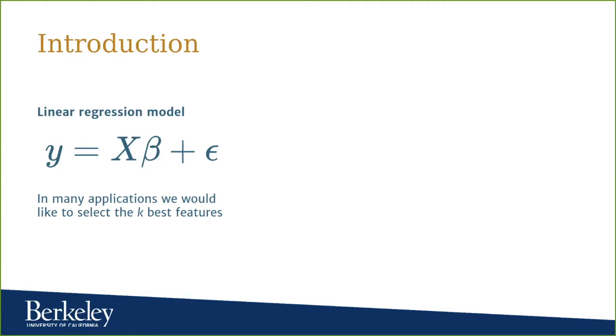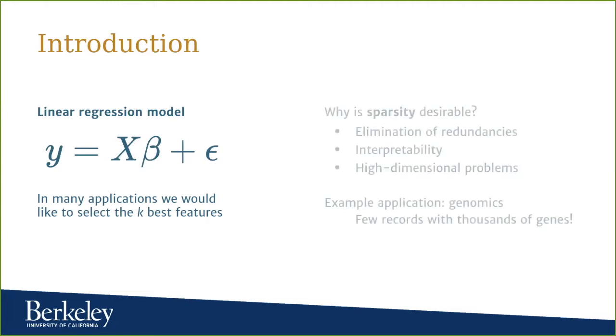Why is sparsity interesting? Mainly because it can lead to more interpretable models with fewer features. It can also help eliminate redundancies in our data, and it aids us in solving high dimensional problems, that is, problems that have more features than observations. An example application of this is genomics data.